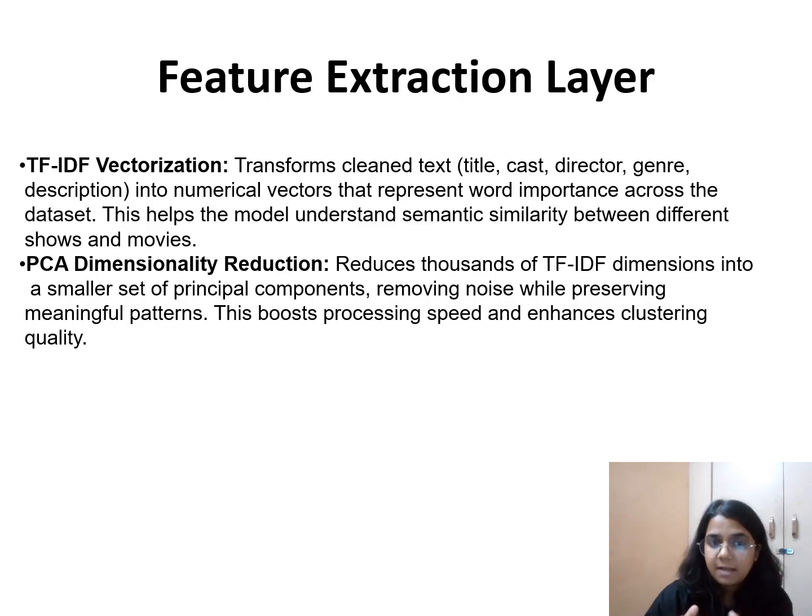The second thing we are using here is PCA. PCA is reducing thousands of TF-IDF dimensions. TF-IDF gives 30,000-plus dimensions, so PCA compresses them into 200 to 300 components. This removes noise, improves clustering, and reduces computational cost while preserving meaningful patterns. This boosts processing speed and enhances clustering here.